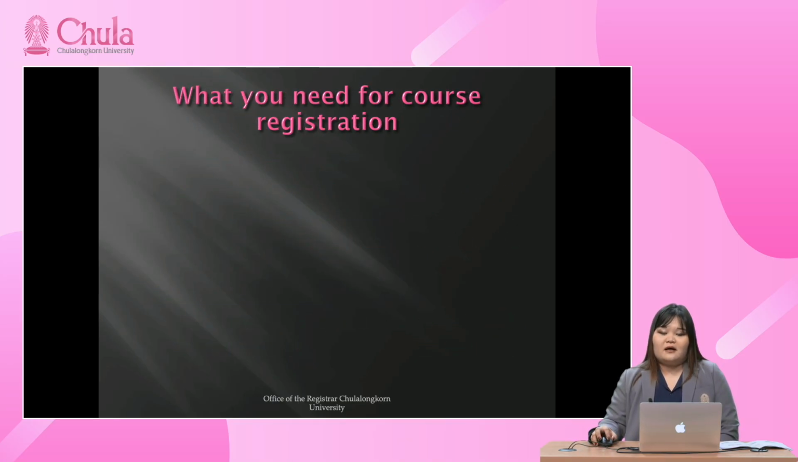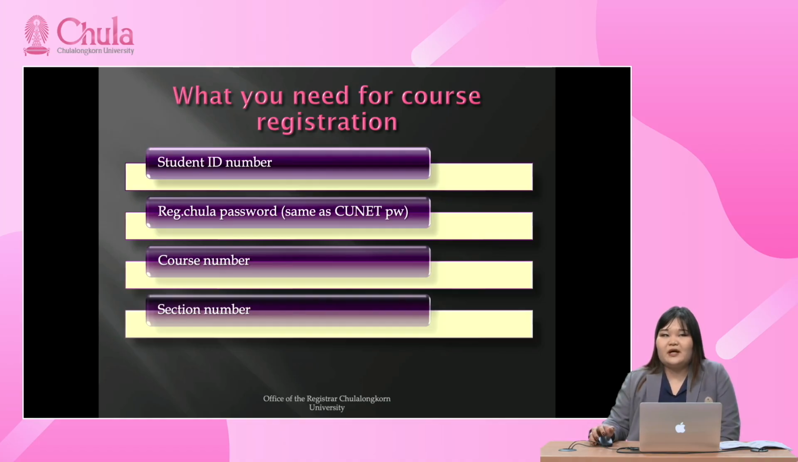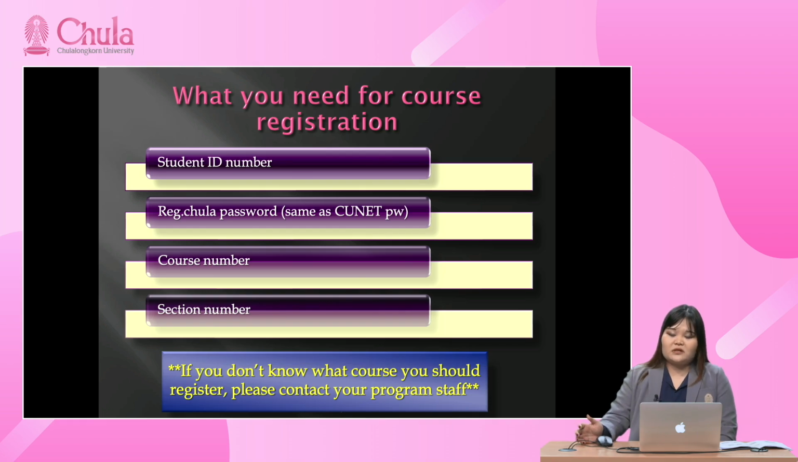Okay, and now what you need for course registration. Of course, you need your student ID number, your regular password, which is the same as the CU Internet password, the course number, and the section number. But if you don't know what course you should register, please ask your faculty staff or your program staff.